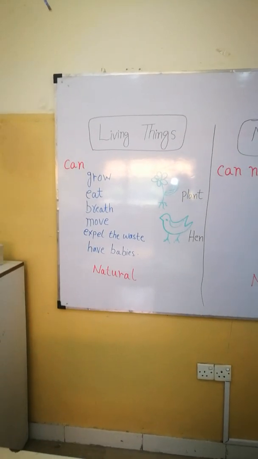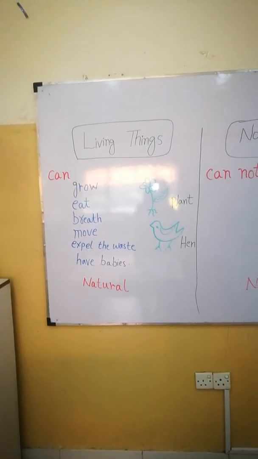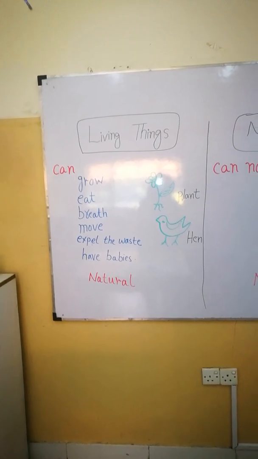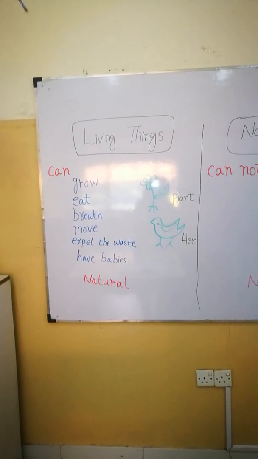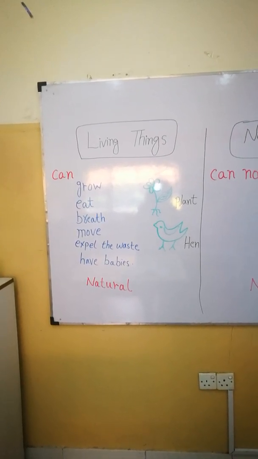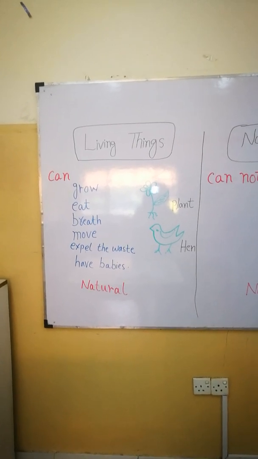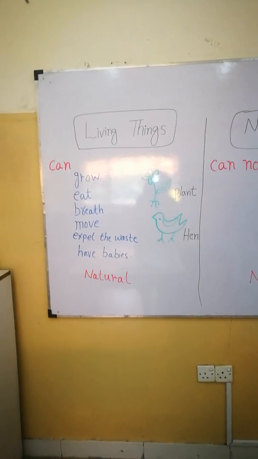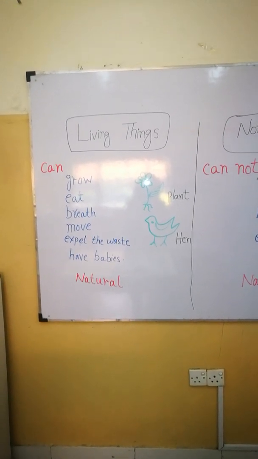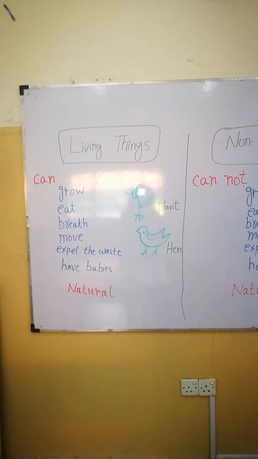And all living things can grow. Eat. They have to eat food to live. They breathe. They move from one place to another. They expel the waste. Means the waste when they eat, when they take the foods and the waste materials, they have to expel from the body and they have babies. Plant grow and they produce seeds, and from the seeds we can grow new plants.